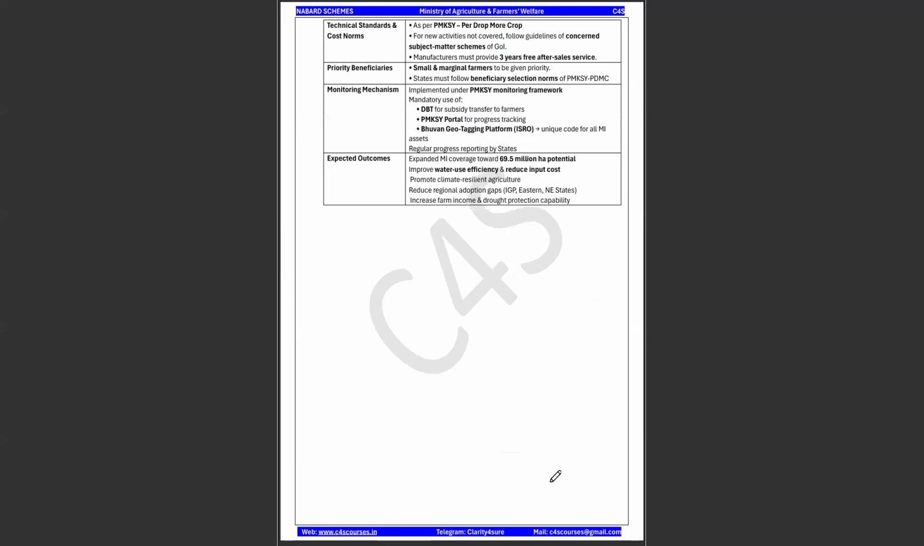Right. And here, this is about the priority beneficiaries. Again, it is small and marginal farmers, and monitoring mechanism, direct benefit transfer, or the portal of your Pradhan Mantri Krishi Sinchai Yojana, and this Bhuvan geotagging platform of ISRO. Okay, expected outcome: micro irrigation coverage, improved water use efficiency, reduced input cost.